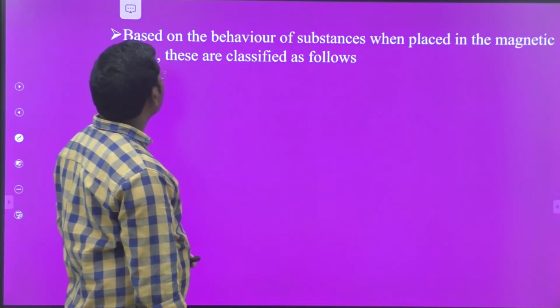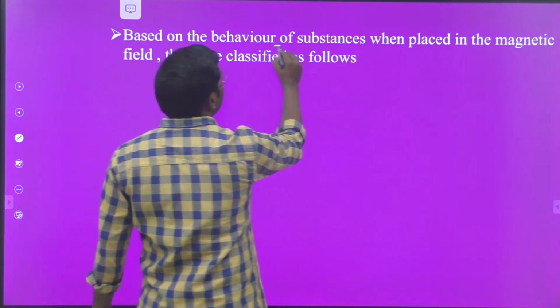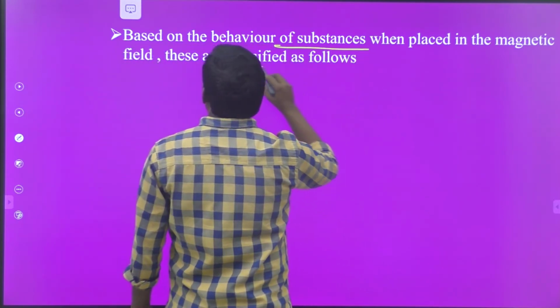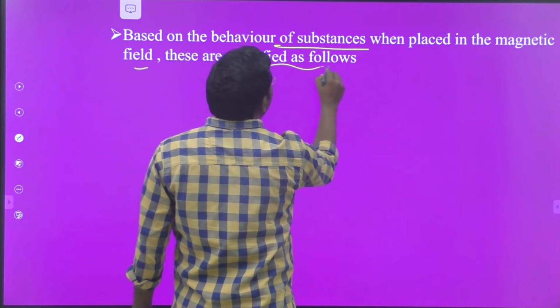So come to the first one. Based on the behavior of substances when placed in a magnetic field, these are classified as follows.